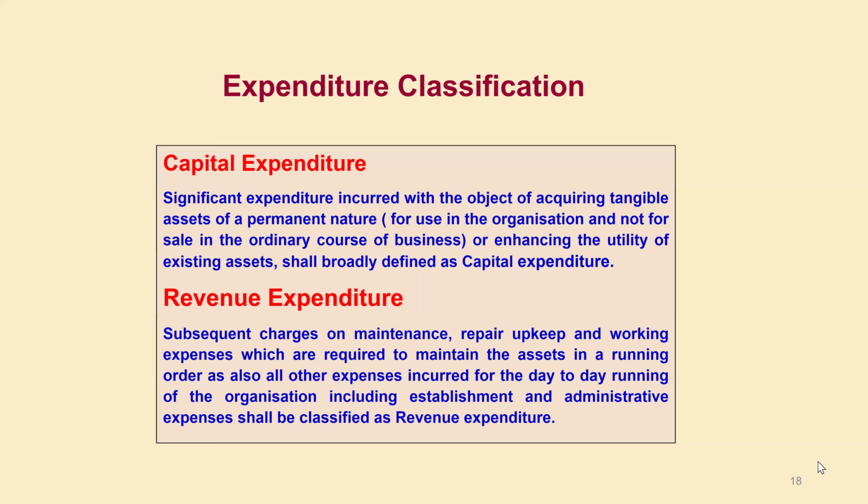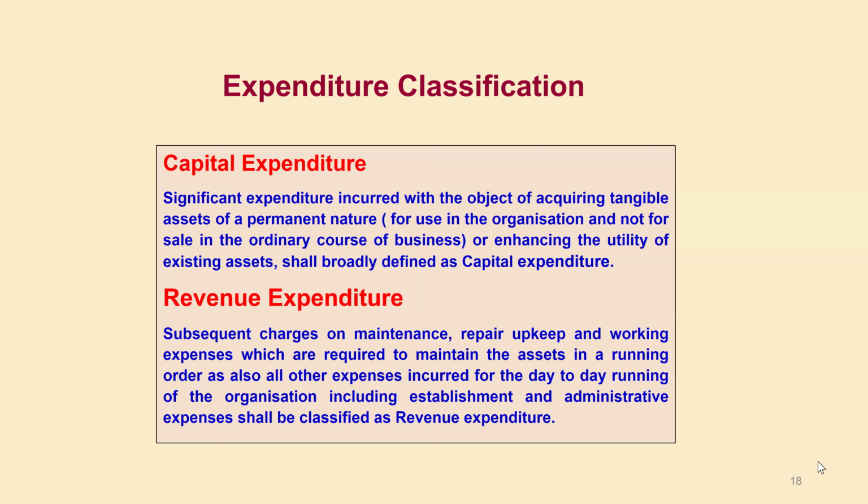These are all assets. They come on the asset side of the balance sheet, as I told you, starting from land, building, plant and machinery, furniture, equipment, books and vehicles. All are capital expenditures.